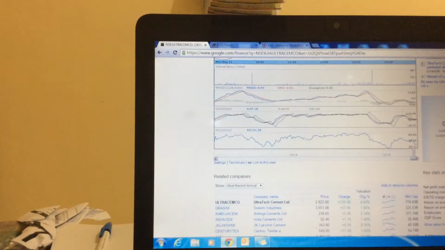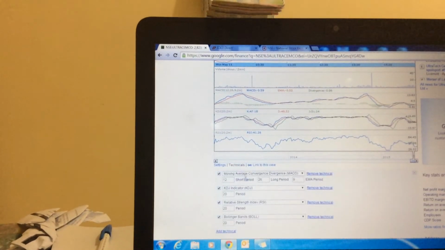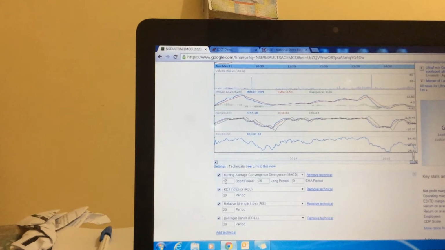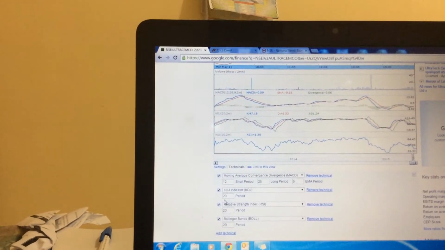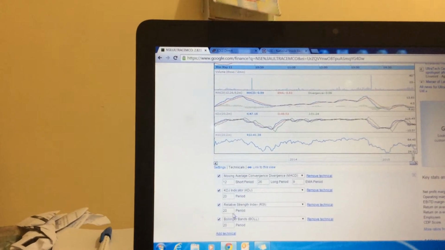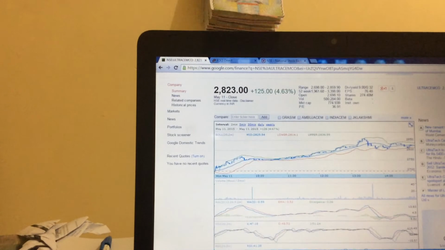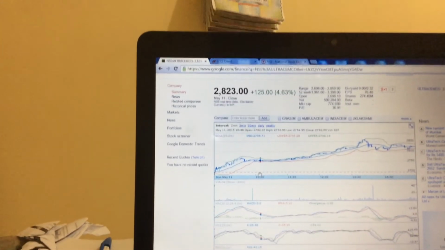This is the better way to play intraday. In the technicals, please select MACD. It automatically takes 12 as the short period, 26 as the long period, 9, KDJ indicator 20, relative strength 20 period, Bollinger 20. Then you can see what I have told you.